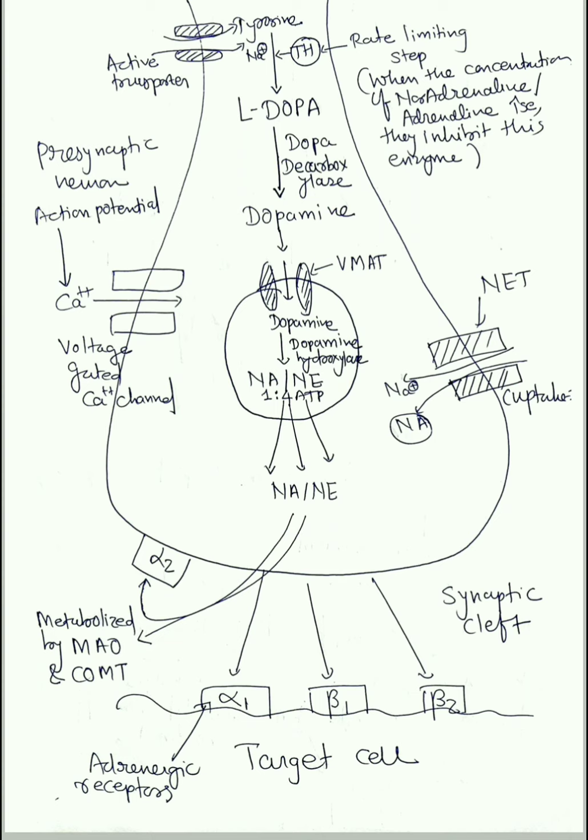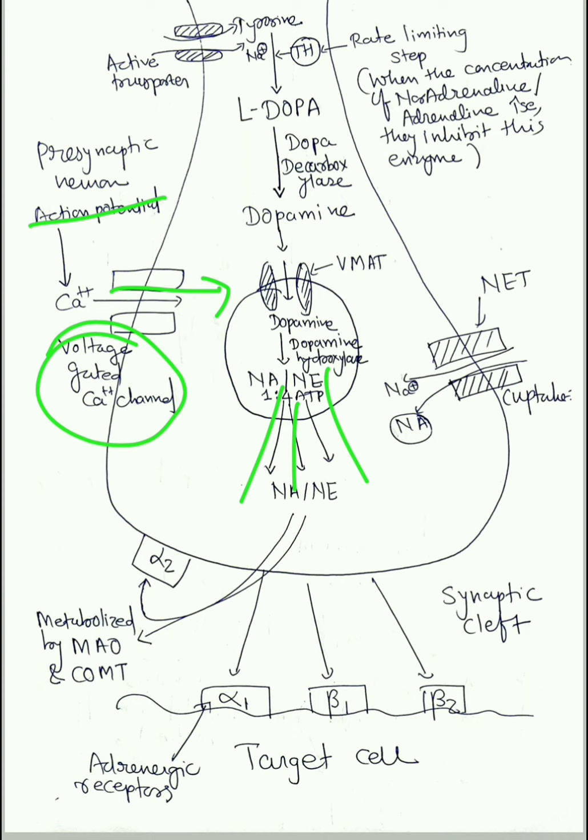Now when it will release, when the action potential comes to this presynaptic neuron, the signal will open the voltage gated calcium ion channel, which will lead to influx of calcium. More and more calcium will come inside this presynaptic neuron, which will lead to depolarization, which will lead to release of noradrenaline.